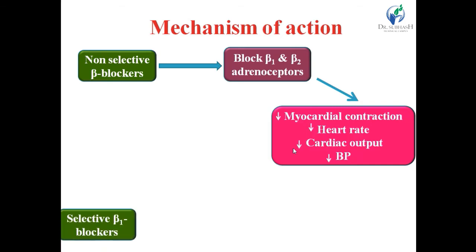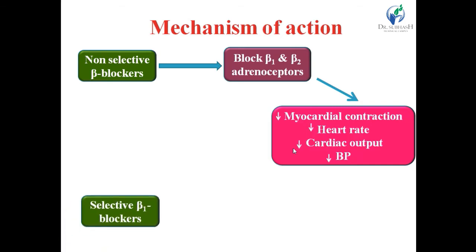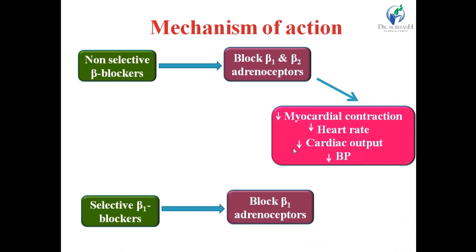Now, selective beta-1 blockers block only beta-1 adrenoreceptors, and also produce effects related to heart muscles: decreased myocardial contraction, decreased heart rate, and decreased cardiac output. All of this ultimately helps to reduce elevated blood pressure.